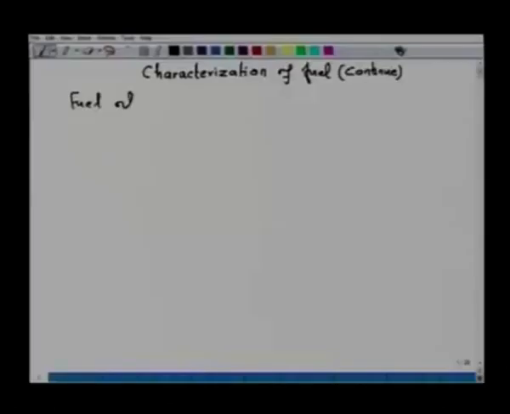So, we continue our lecture with characterization of fuel, and I told you about calorific value and proximate and ultimate analysis of solid fuel. Now, let us take fuel oil. As regards fuel oil, the analysis of fuel oil is given in terms of carbon, hydrogen, nitrogen, oxygen and sulfur.